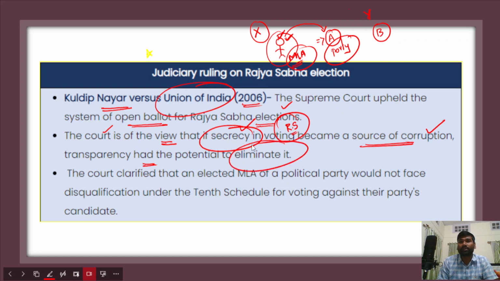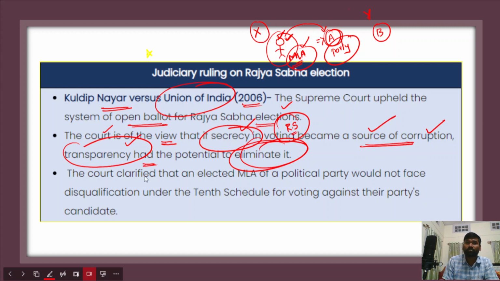to eliminate it. If this particular MLA shows his ballot paper to political party A before casting his vote, that is transparent voting. Now, transparency would eliminate the chances of corruption in the Rajya Sabha elections, and this is what the Supreme Court has said.